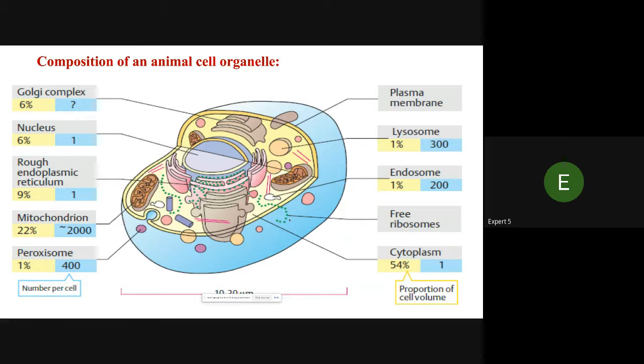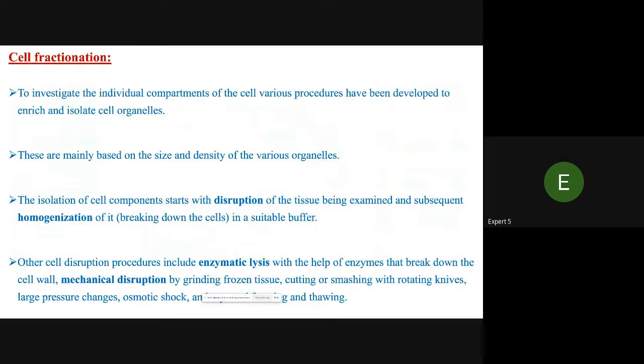Here you have already seen the cell organelle structures. I am revising that. Cell fractionation. Before cell fractionation, we must know about the centrifugation technique. You have seen in your MSc classes that there are so many centrifuges in labs.